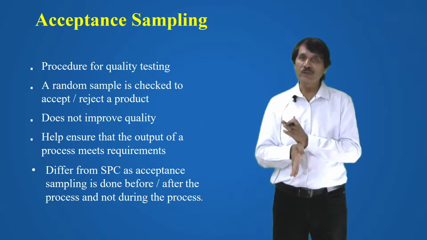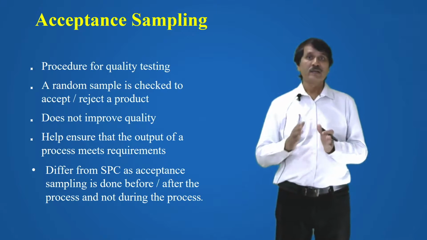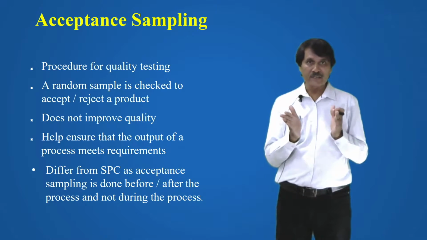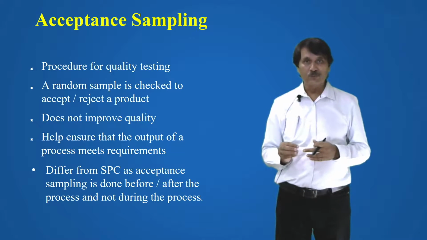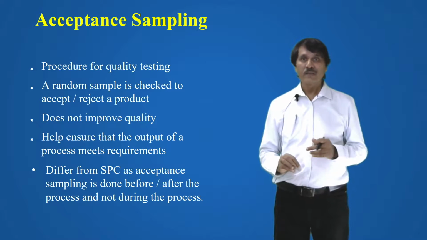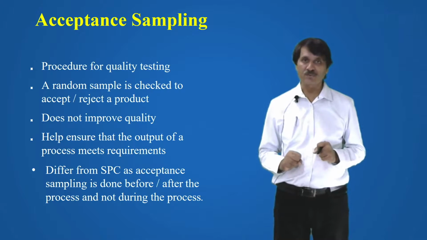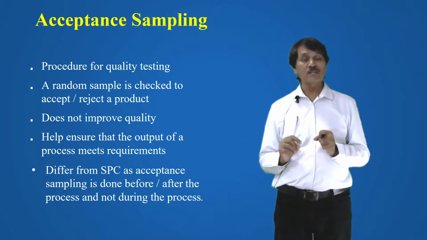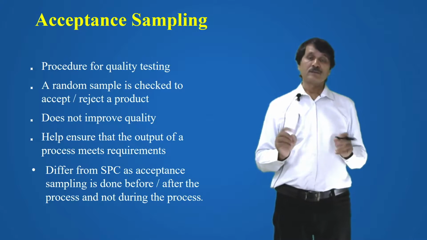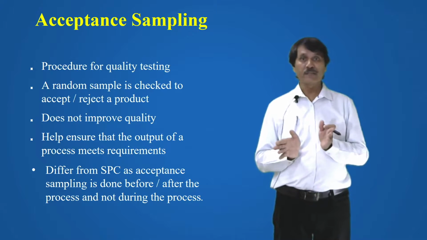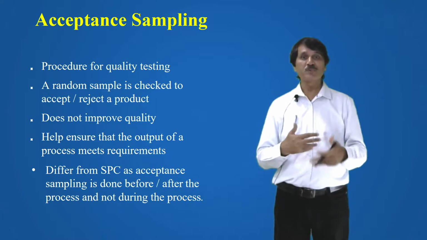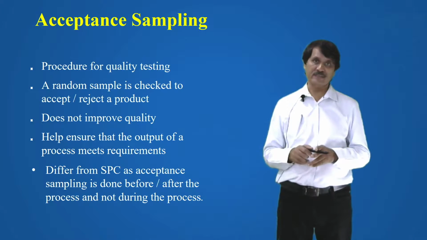So it is not improving the quality. You are inspecting. Inspection means checking whether whatever standards are there, it is meeting those standards or not. You are ensuring that the product meets the process requirement. And it is different from statistical process control, as acceptance sampling is done before or after the process and not during the process. This is the difference between statistical process control and acceptance sampling.